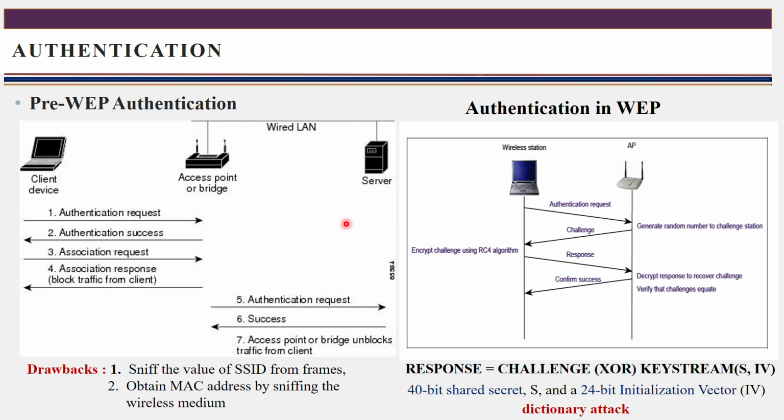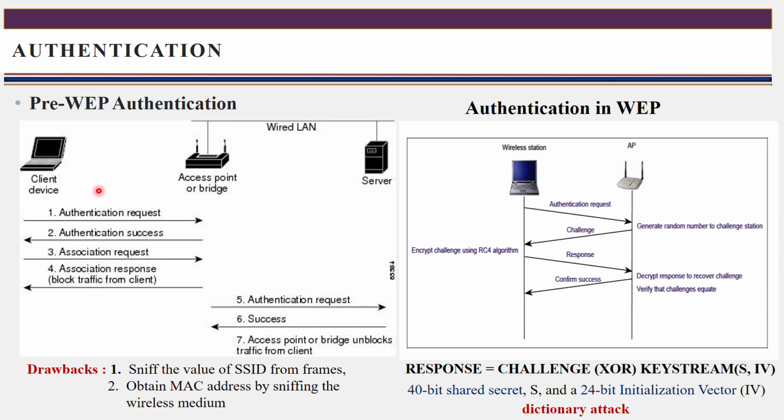Now we already know what a security protocol is. Let's see how the WEP authentication process takes place. Earlier it started with pre-WEP authentication. In pre-WEP authentication, if a client wants to communicate with the server, you can easily understand from this diagram that between the client and access point there is no line, which means it is wireless, and the access point and server are on a wired LAN.